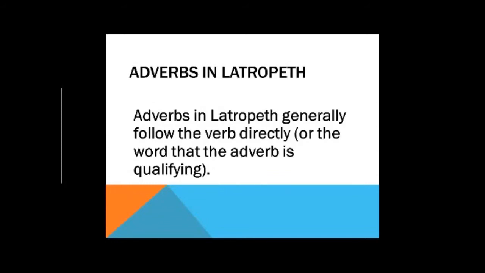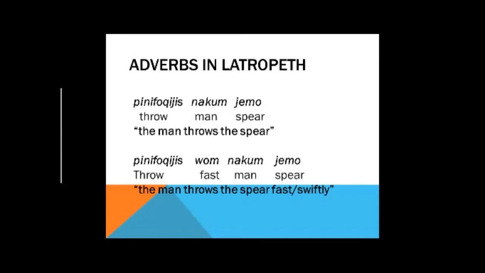Adverbs in Latropeth generally follow the verb directly or the word that the adverb is qualifying. So we've got some examples here. The first sentence does not contain an adverb, and we just have the man throws the spear.